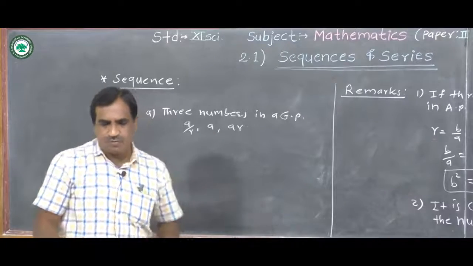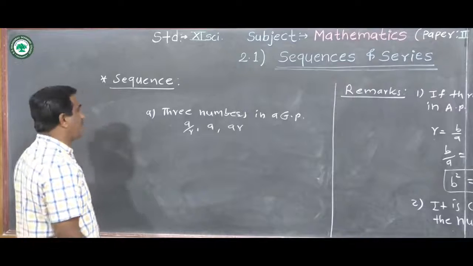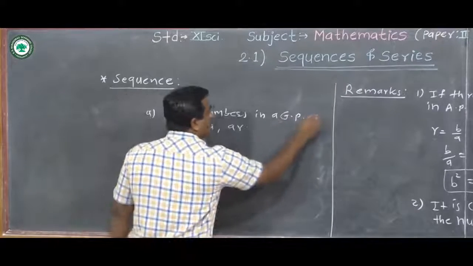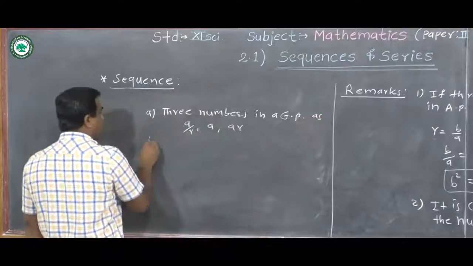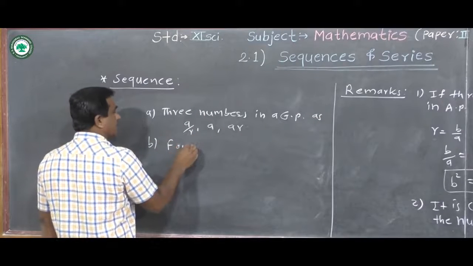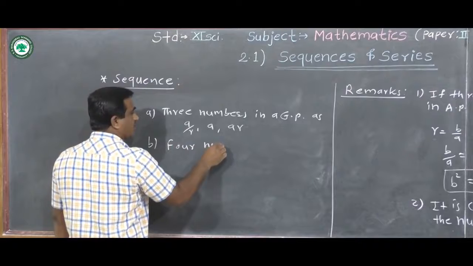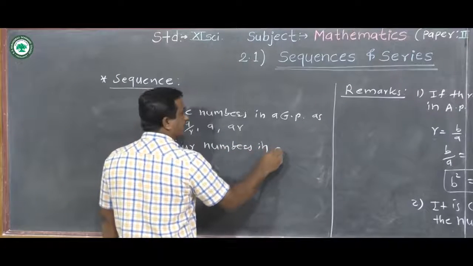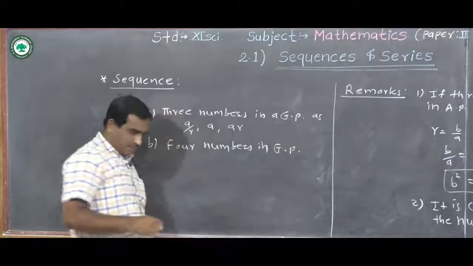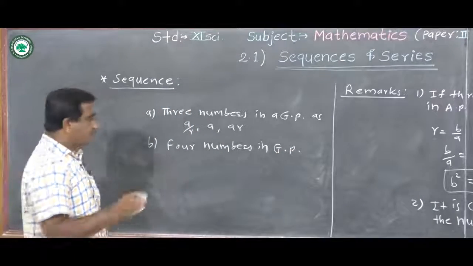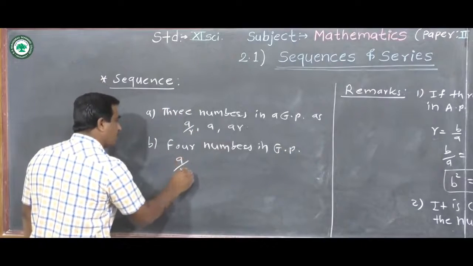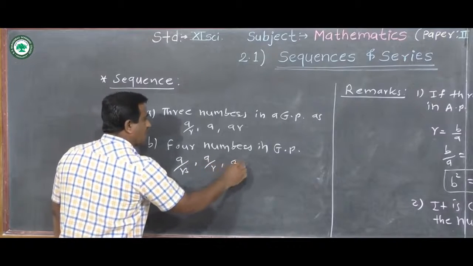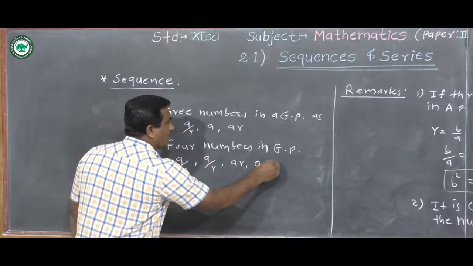The next remark is, assume four numbers in a GP as a upon r cube, a upon r, ar, a into r cube.